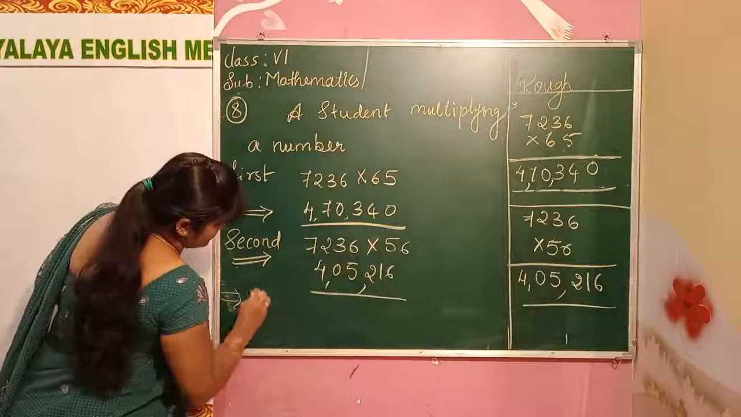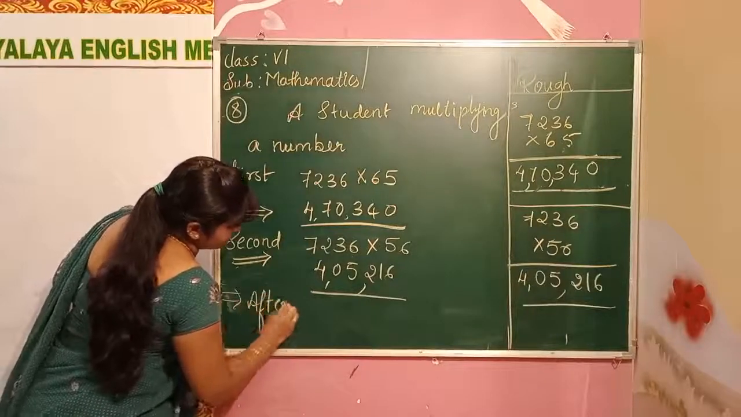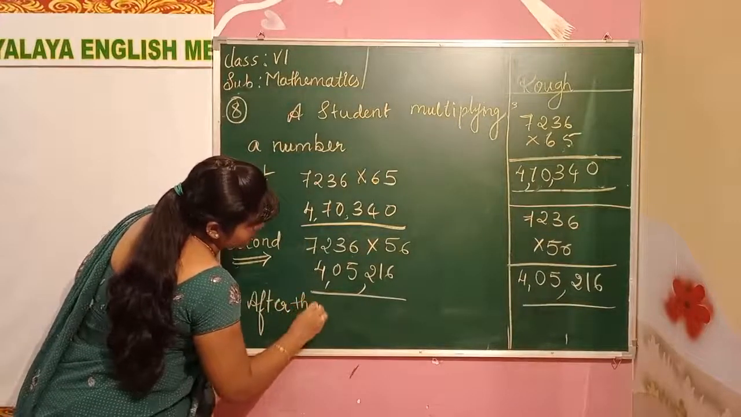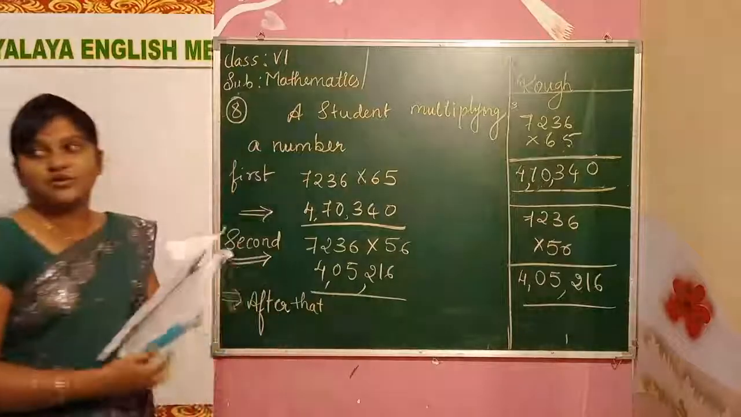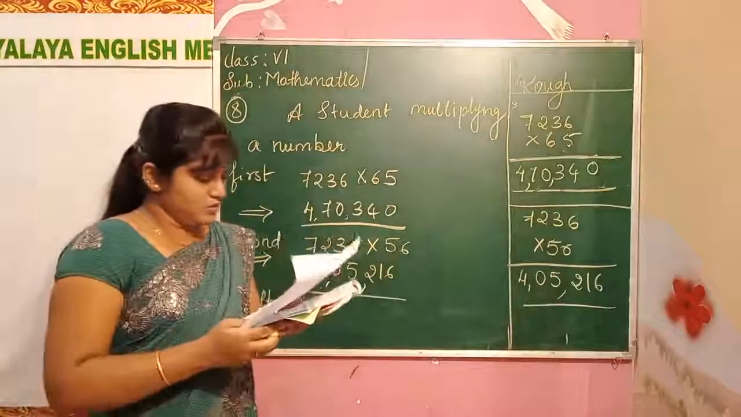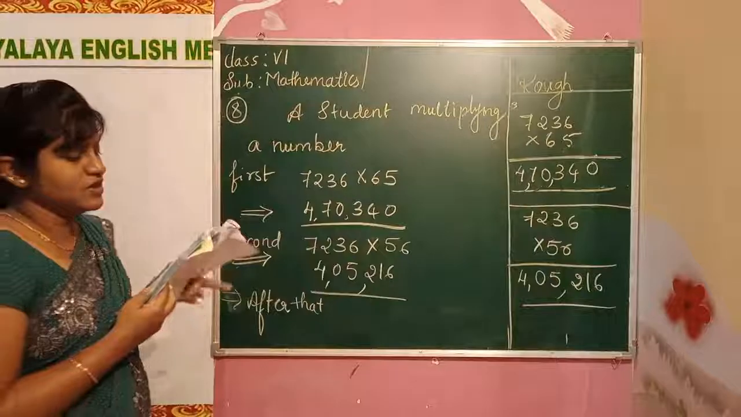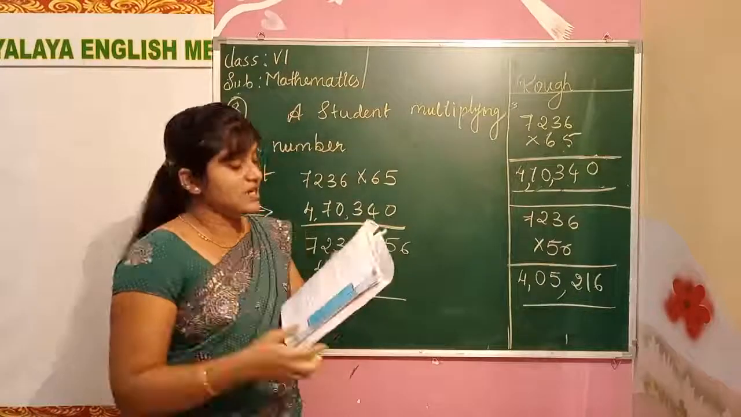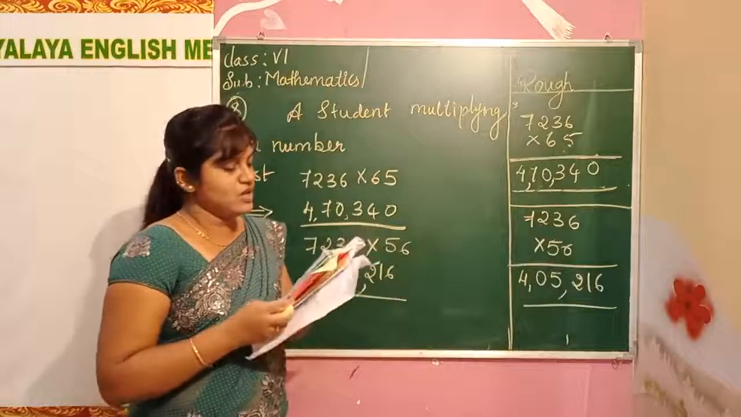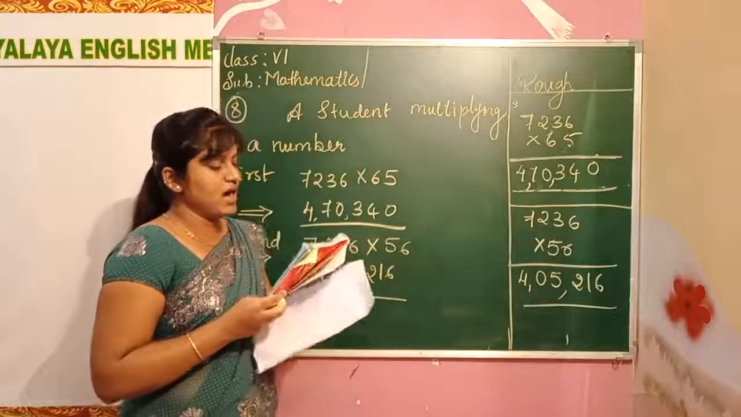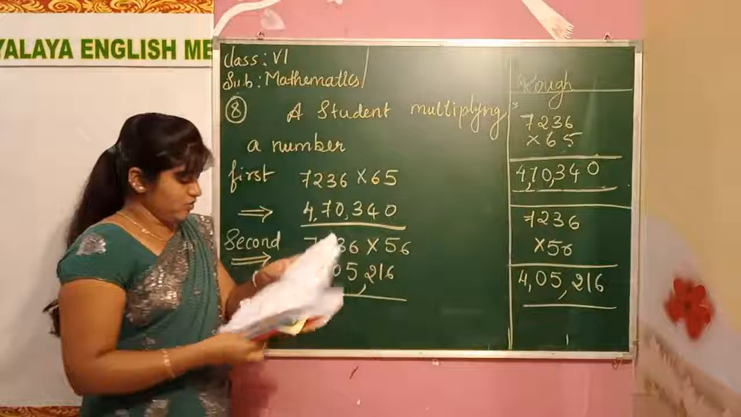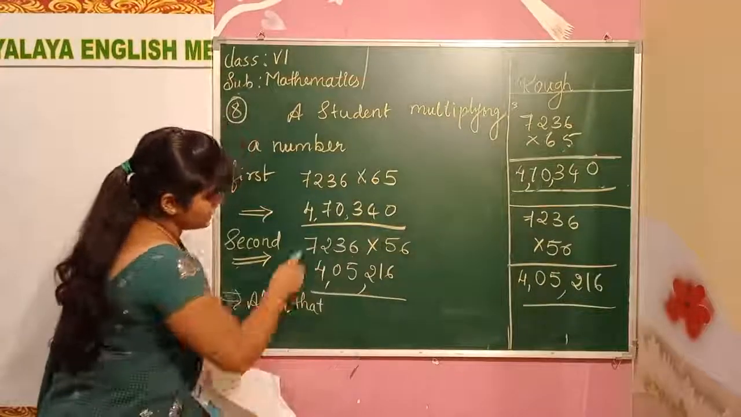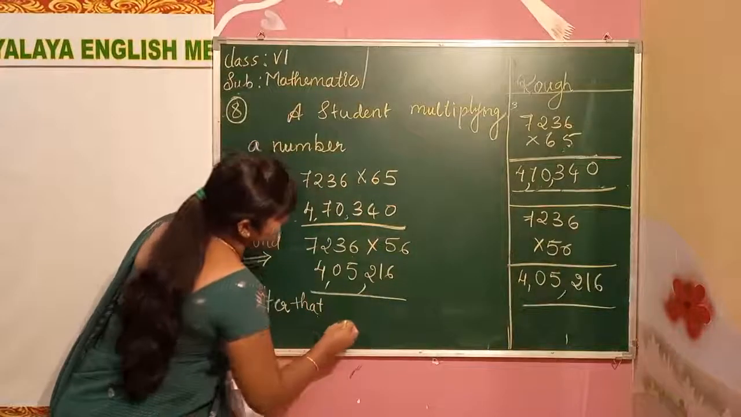After that, we have to find out the difference. They told to find out the difference between that two numbers. Which is the greatest number, how much we get answer with a greater number. What we have to do? We have to just minus these two numbers, the first and the second.